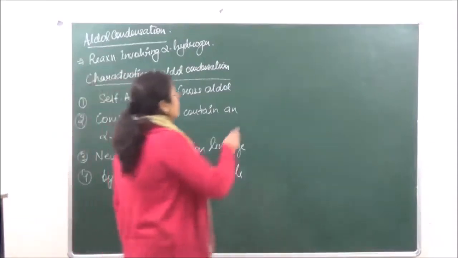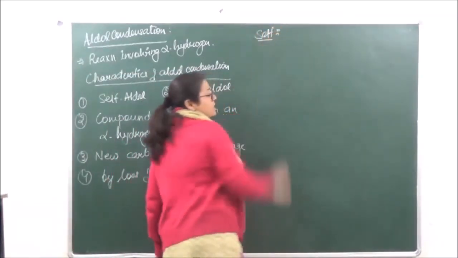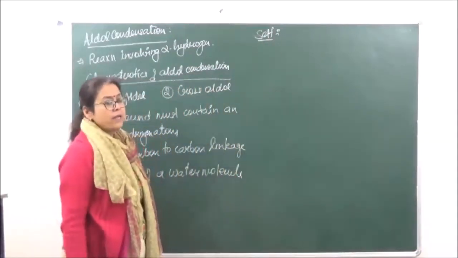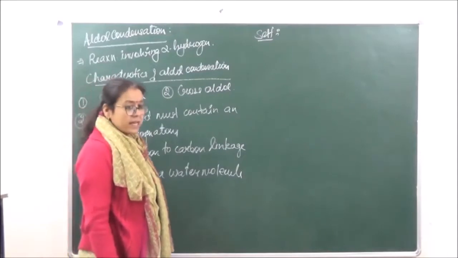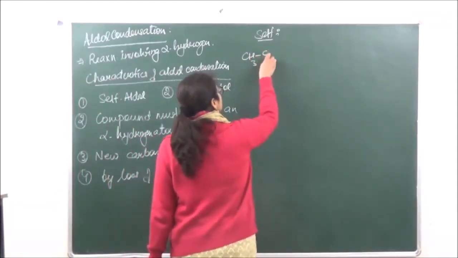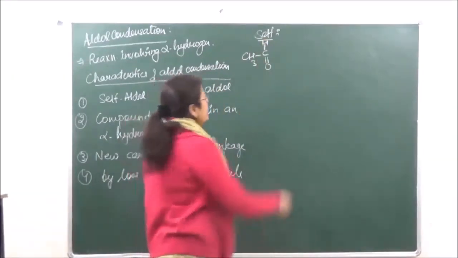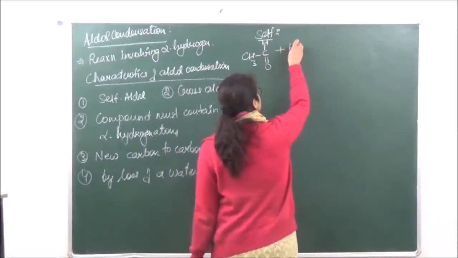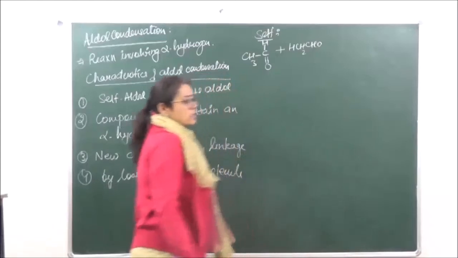First of all, we will take examples of self-aldol condensation. We are going to take two similar aldehydes. So we're taking acetaldehyde over here, the first molecule. This is acetaldehyde, okay, and plus the second molecule which I am writing is like this.